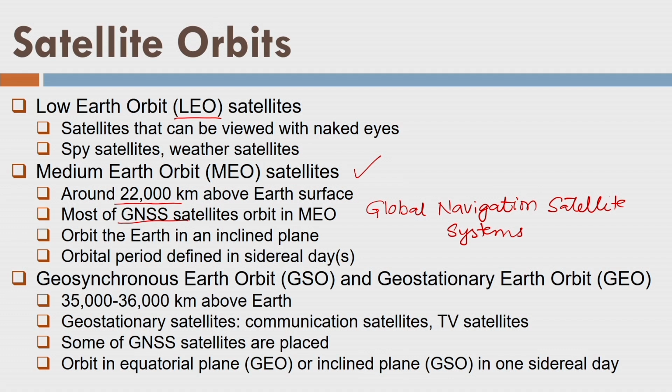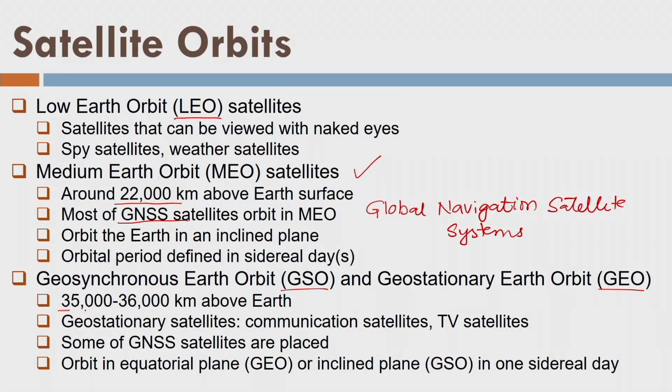Then we have the third type of orbits called geosynchronous Earth orbit, we call it GSO, and geostationary Earth orbit, called GEO. Let me differentiate between the two. GEO is geostationary Earth orbit. They are generally placed on the equator, that means in the equatorial plane, at this height of 35,000 to 36,000 kilometers from the surface of Earth, revolving around Earth.